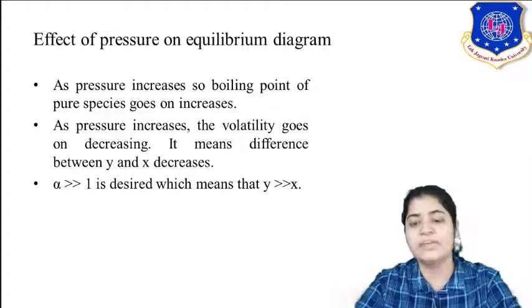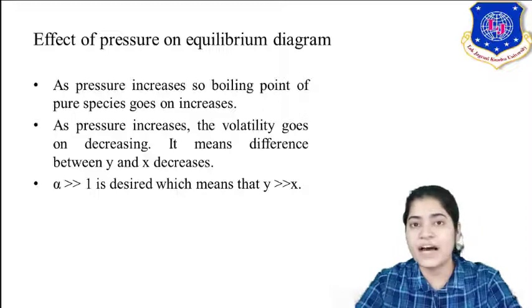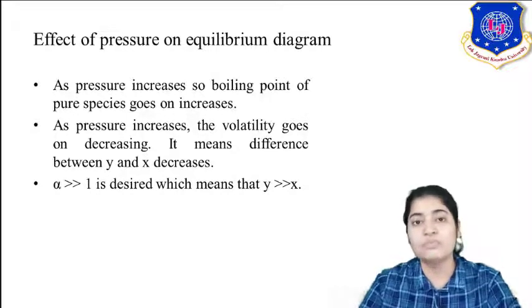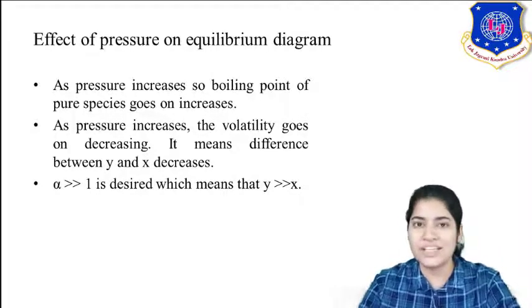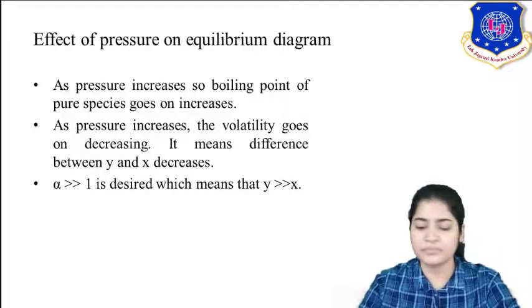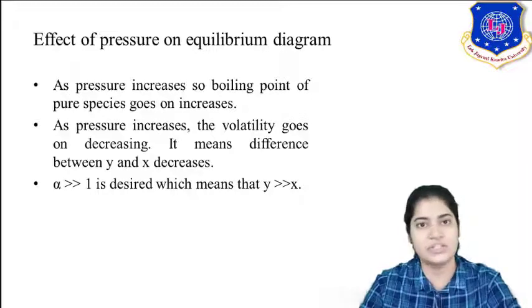For example, for a mixture of benzene and toluene, benzene is the more volatile component. The greater the relative volatility alpha, the greater the difference between the boiling temperatures of benzene and toluene, and the easier it is for benzene, the volatile one, to escape the liquid surface and get transferred into the vapor phase. Then and only then is it viable to use distillation as a separation process.